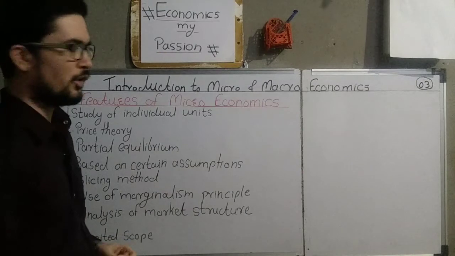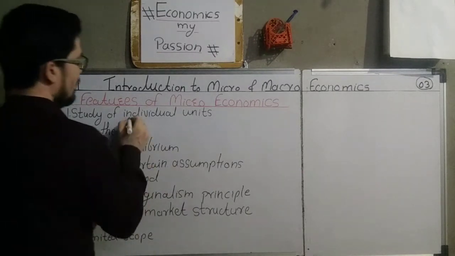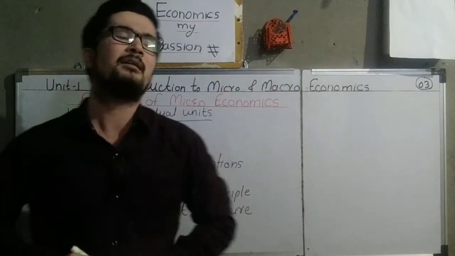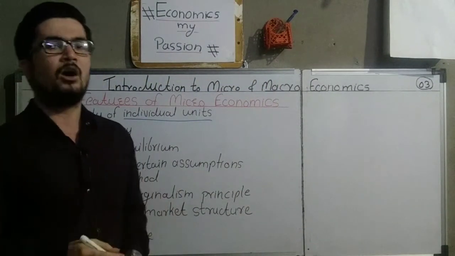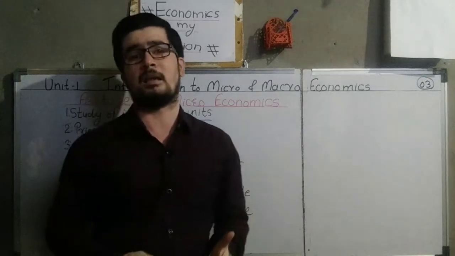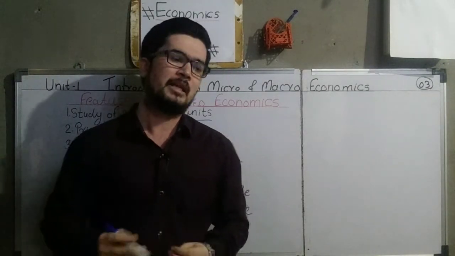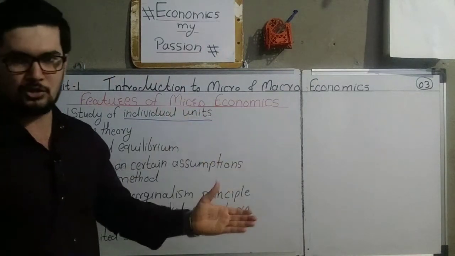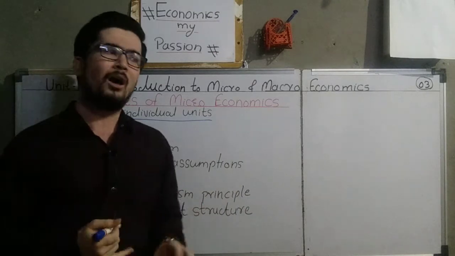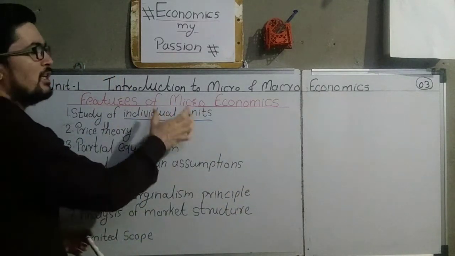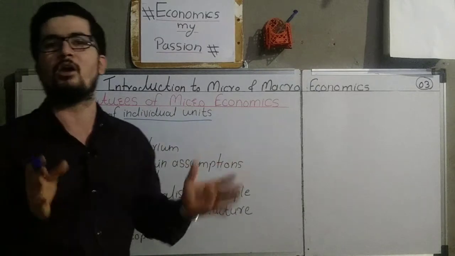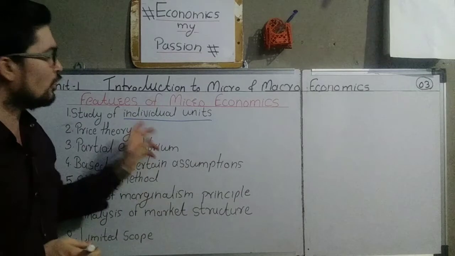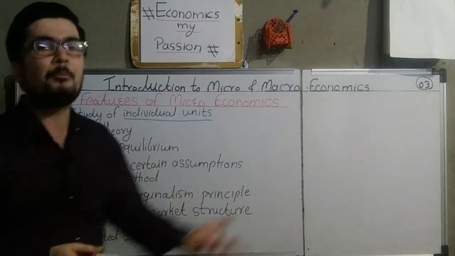Features of microeconomics. First point is study of individual units. What is meant by individual units is that in microeconomics we study only a single thing. Okay, what is meant by a single thing? It can be a single customer, a single producer, a single industry, or a single firm. All these things are known as the individual units. Out of the total economy, we select only one thing, and then study about that particular thing.